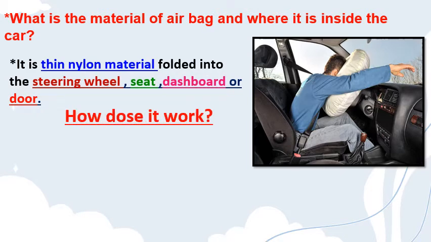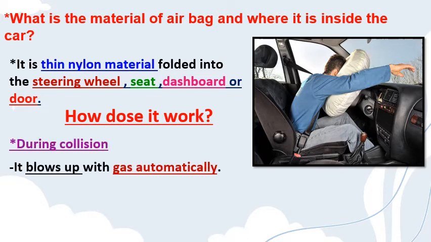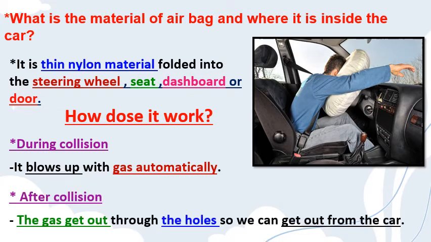And now, how does it work? During a collision, it blows up with gas automatically, like a balloon. And after the collision, the gas gets out through the holes or pores inside the airbag, to help us get out from the car.